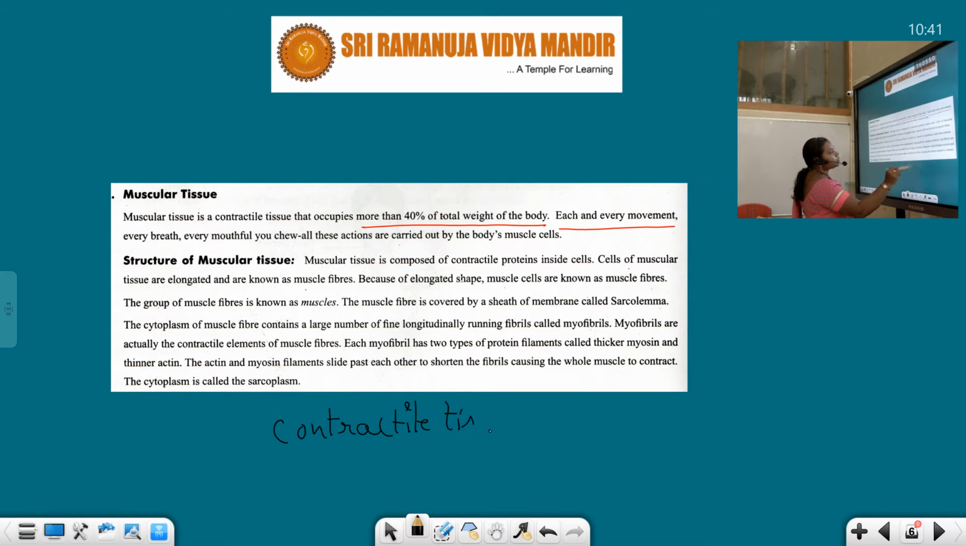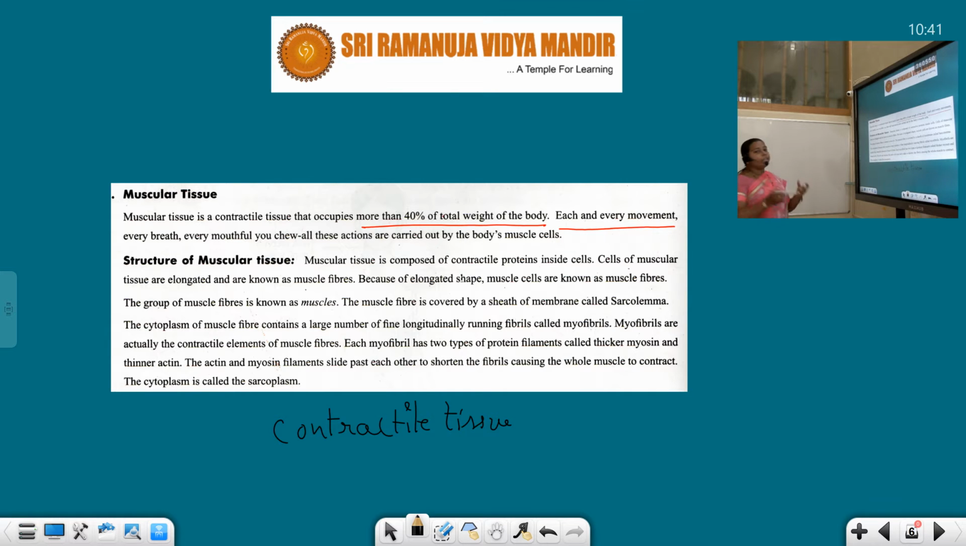It occupies more than 40% of the total weight of the body. Each and every movement, every breath and every mouthful you chew, all these actions are carried out by the body muscles. Closing and opening of the eyelids, smiling, crying, chewing of the food materials, all different actions we could do only with the help of muscular movements.